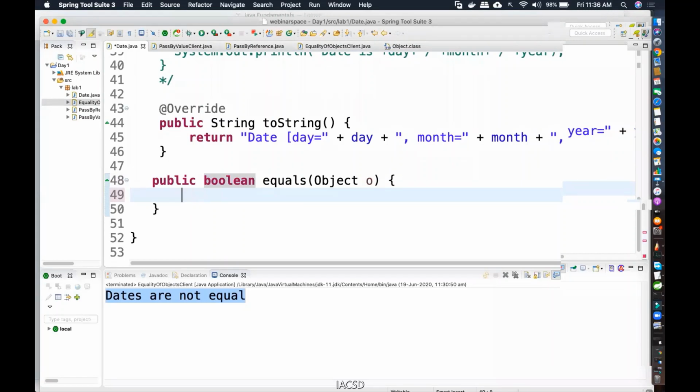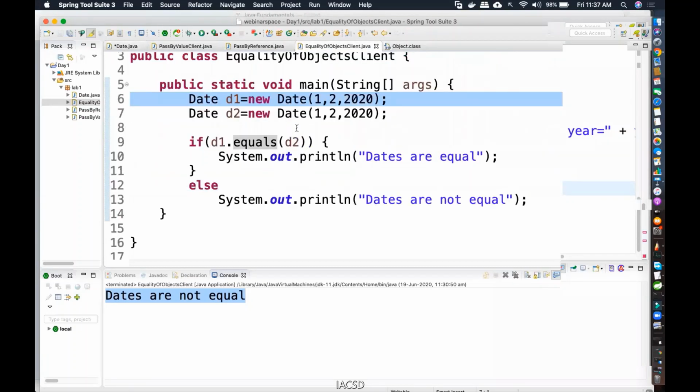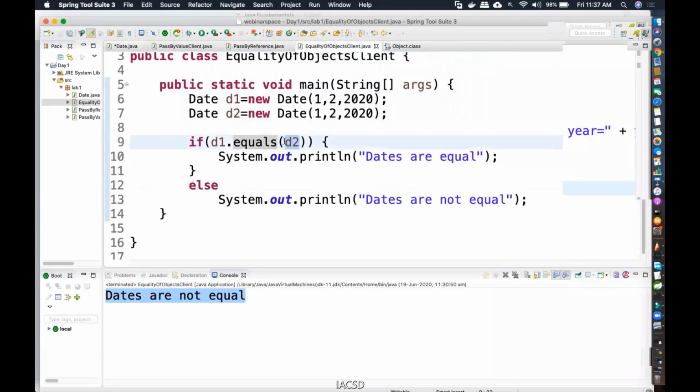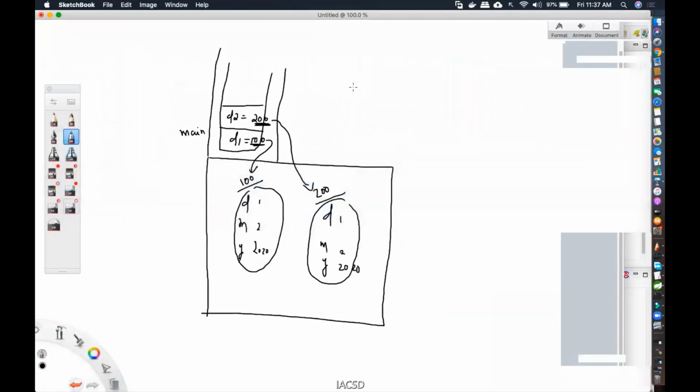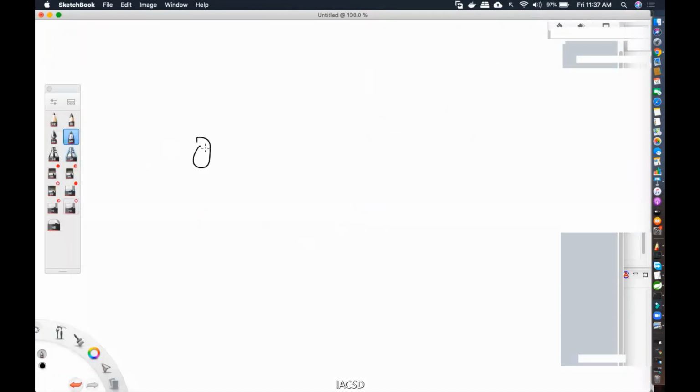Now you see, this is a reference variable, local reference variable, pointing to which class? You see what is being passed over here? The parameter that is being passed is d2, right? D2 is being passed through the method, right? So it's kind of like you're writing like this. Object o is equal to new date. This is the d2 one's date, okay? And then 1/2/2020. You're writing like this, okay?